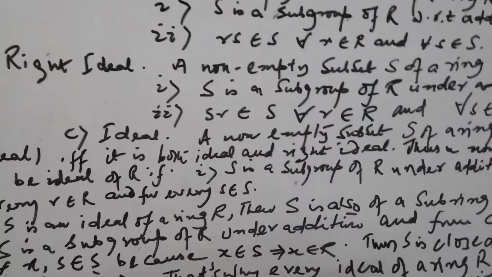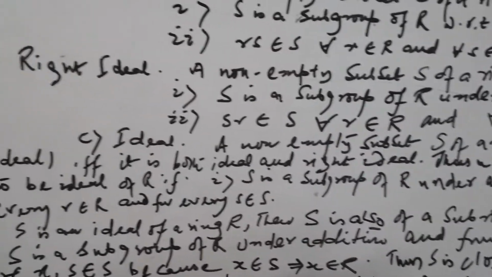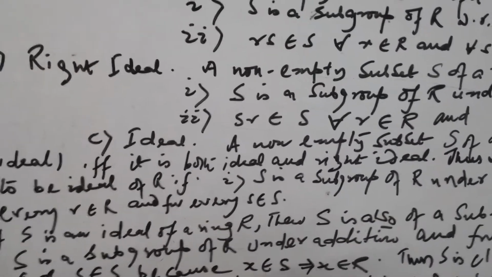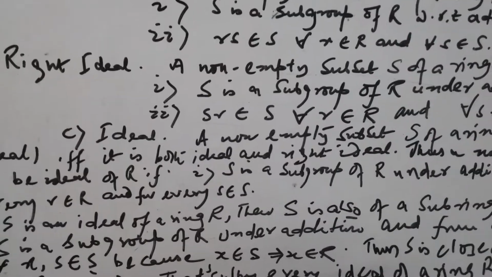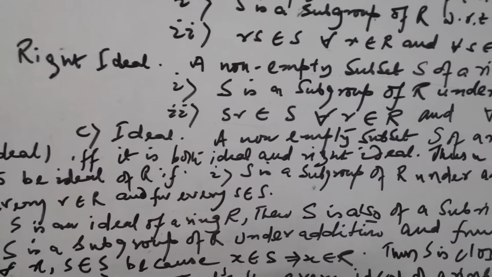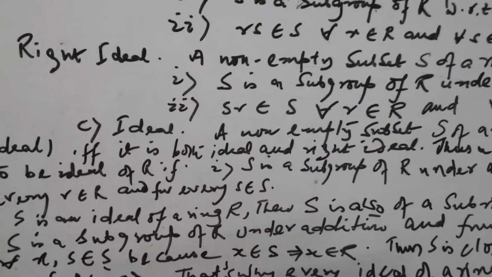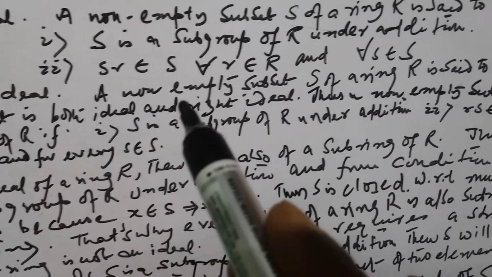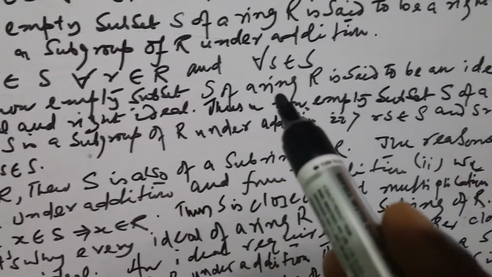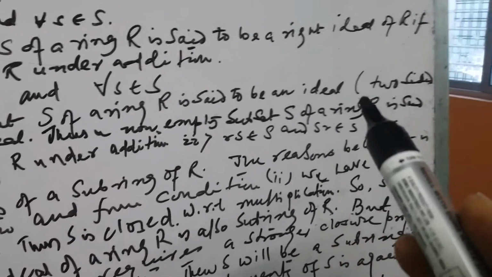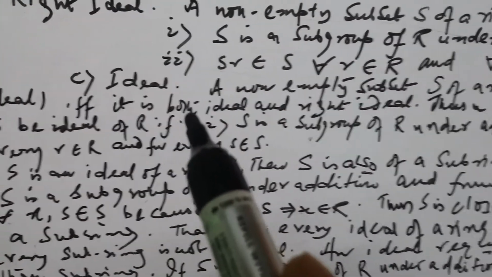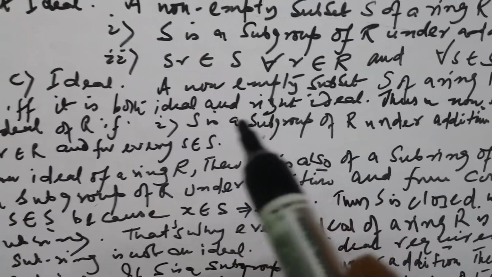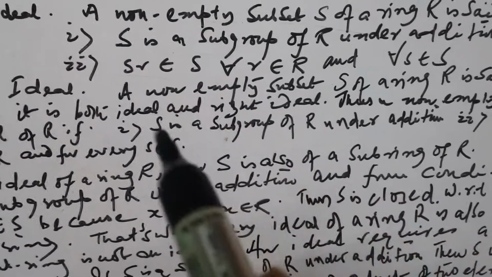This is a right ideal. And what is called an ideal? If it obeys both right ideal and left ideal conditions, then it is an ideal. An ideal means a non-empty subset S of a ring R is said to be a two-sided ideal if and only if it is both a right ideal and a left ideal.